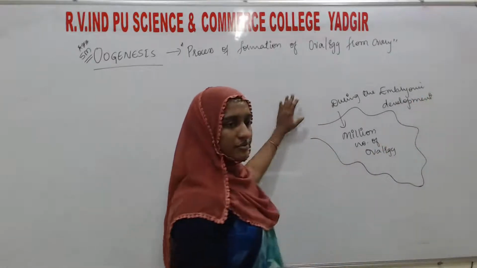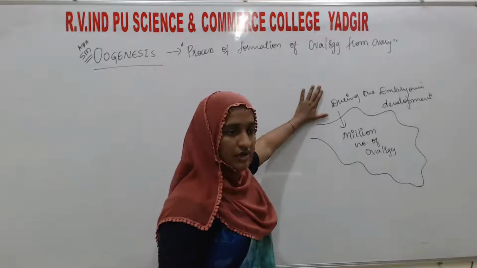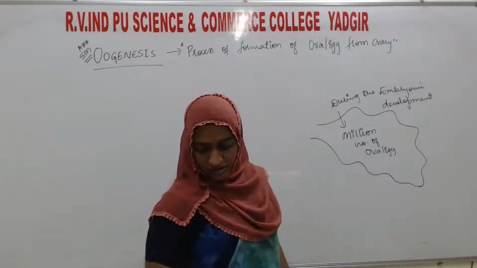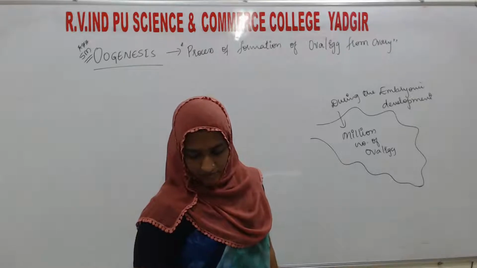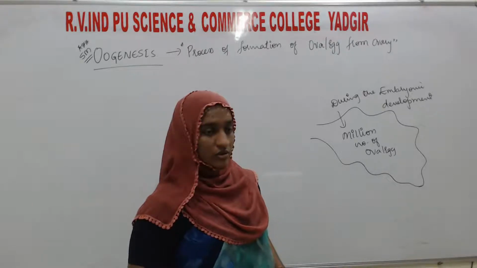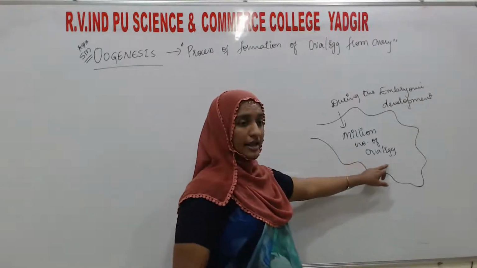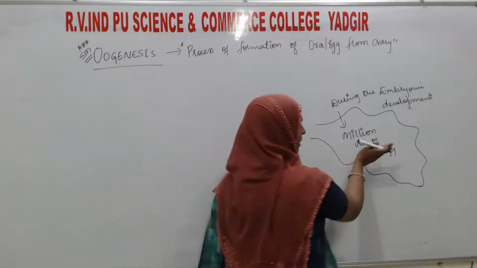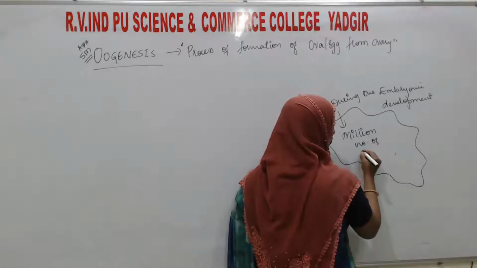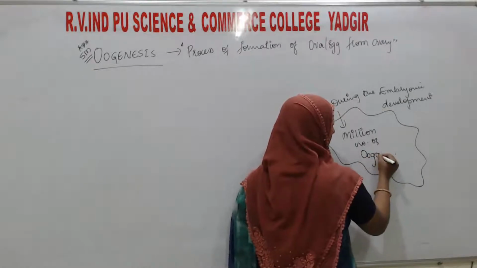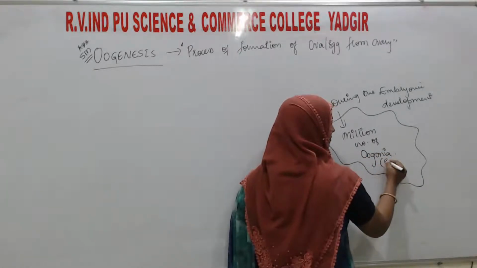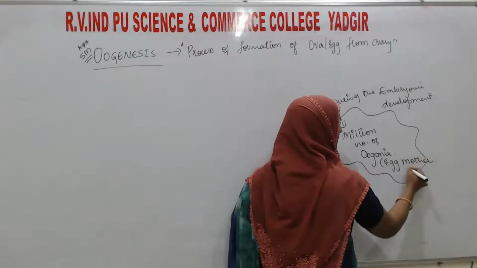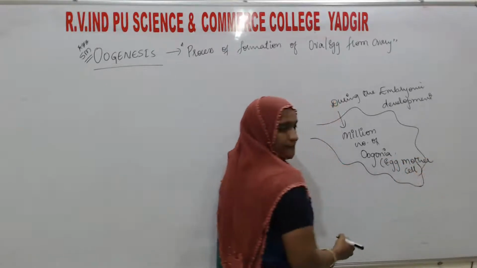Whatever is ova or egg, it will not be mature. This ova or egg will be oogonia. Oogonia means that it is the egg mother cell.